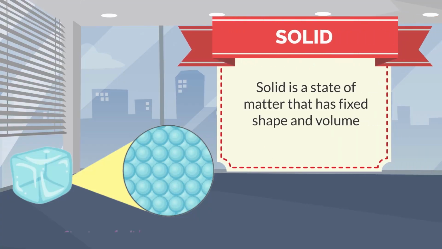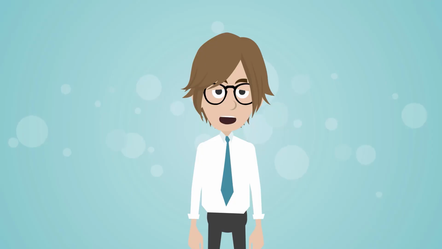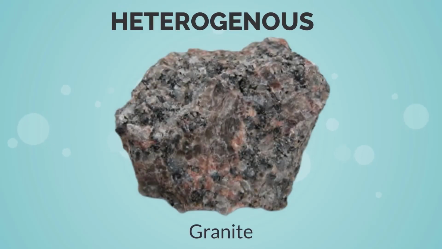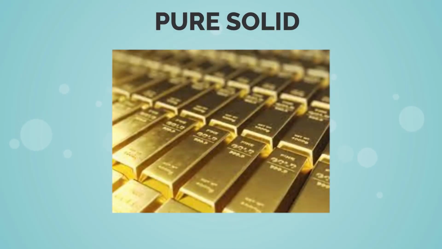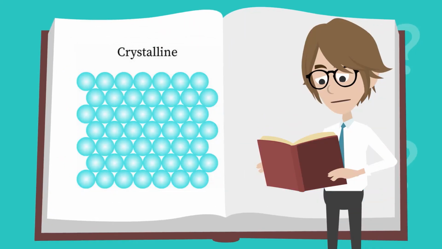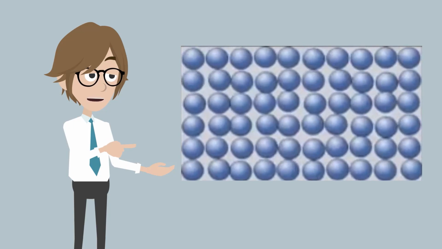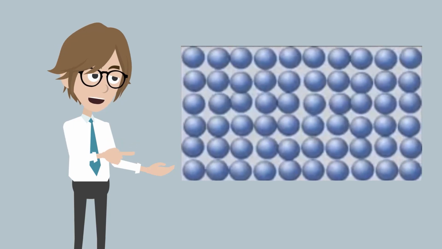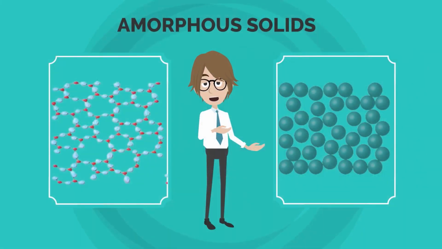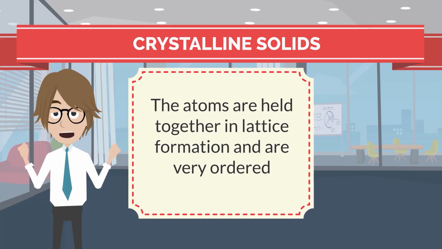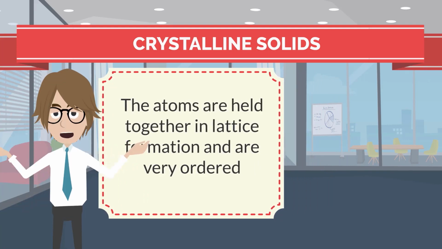To review, a solid is a state of matter that has a fixed shape and volume. They can be a pure solid or heterogeneous in makeup. Granite is an example of a heterogeneous solid, and gold is an example of a pure solid. When looking at a crystalline solid, one sees that the solid is very ordered and the atoms are in a very specific order. Amorphous solids are very disordered, and the atoms are held together in a random formation, whereas in a crystalline solid, the atoms are held together in a lattice formation and are very ordered.